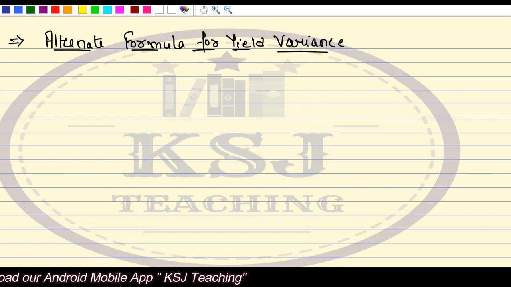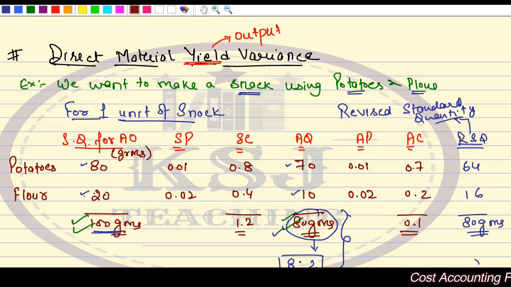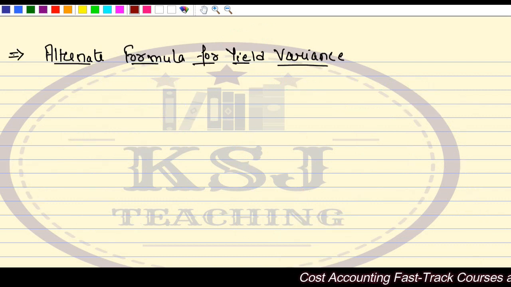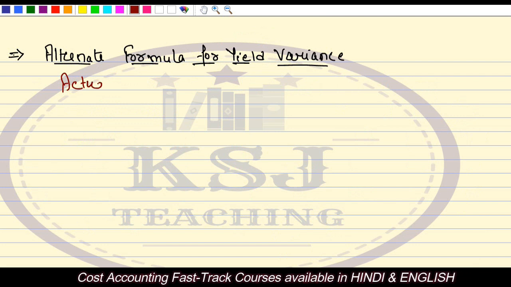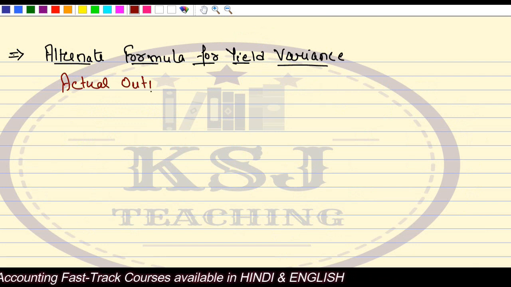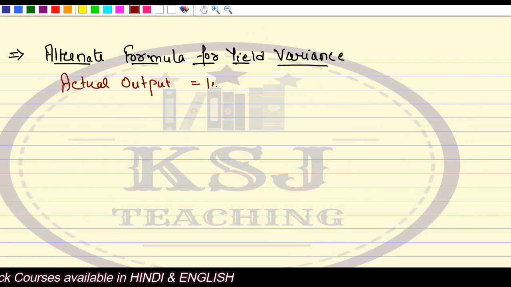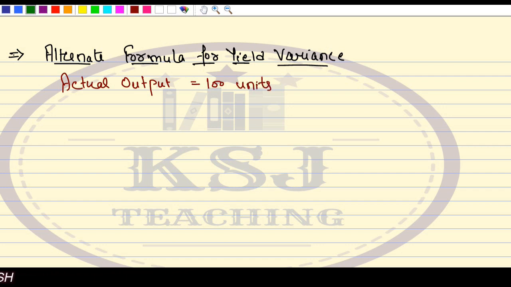Now, I say in the above example only, I will add something. I say in the above example, what I have taken is for 1 unit of snack. Right? Now, what I am saying is the actual output say is 100 units. Right? Now listen to it very carefully.